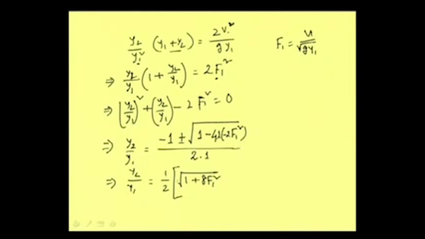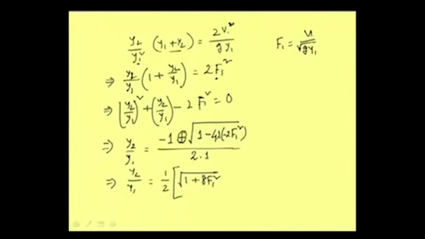We cannot write plus minus. The reason is that if we write the minus sign, then it is minus and then again minus. This ratio y2 by y1 cannot become negative, in no way can it become negative. So we cannot use the minus sign; we are using the plus sign only. The minus sign is not practically possible because there is minus 1. If we use the minus sign, then minus and minus, ultimately this ratio will become negative, which is practically not possible. So this is the very popular expression,